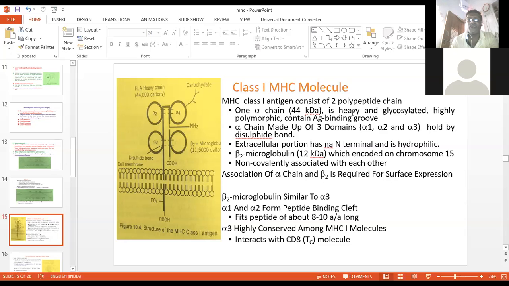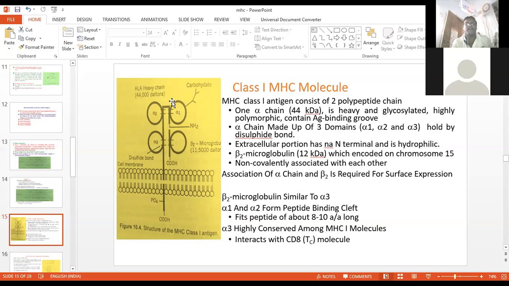It is heavy, glycosylated, polymorphic, and contains the antigen binding groove. Near the alpha chain as well as the beta chain, in between, there is a cleft present.